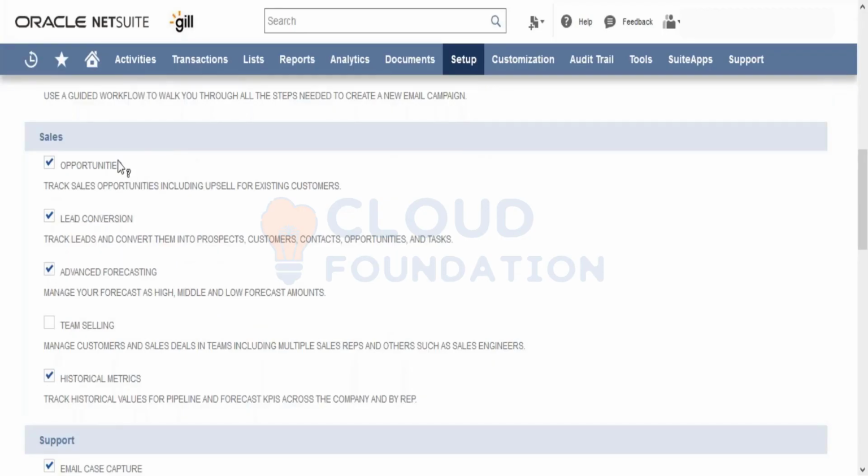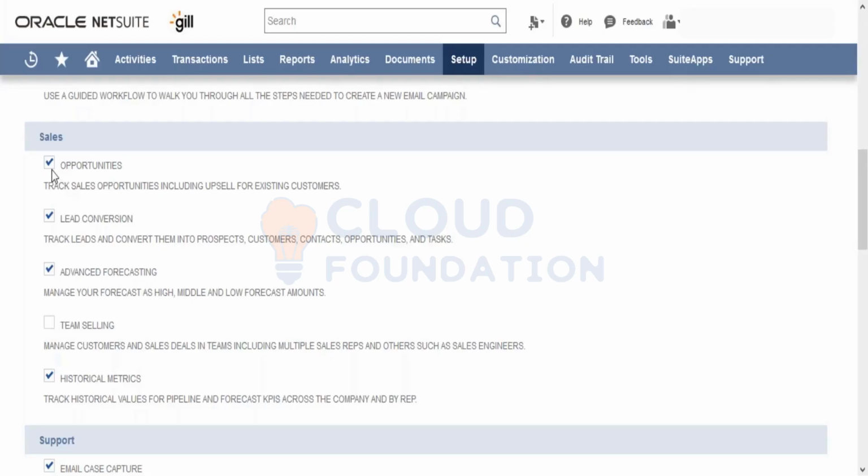Similarly, under CRM itself, whether you would like to have opportunities. Opportunity is also kind of a transaction. That opportunity can then be converted into an estimate, and the estimate can be converted into a sales order and vice versa.